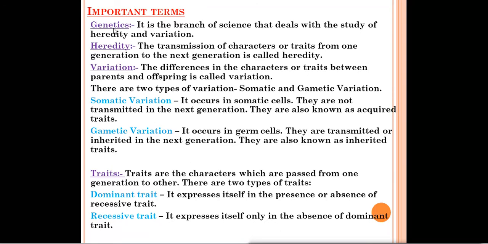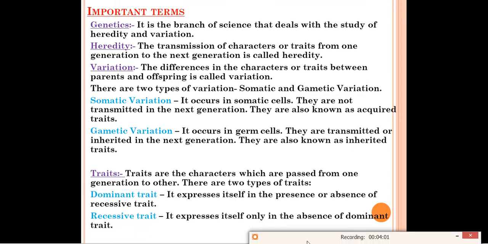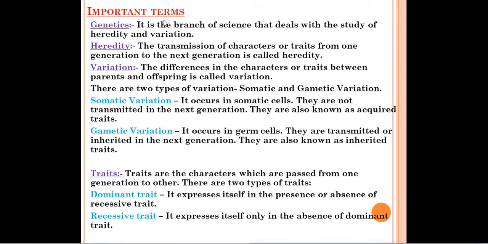Okay, now we'll start with the first term, that is genetics. So what is genetics? It is a branch of science that deals with the study of heredity and variation. Means as we have so many branches of science like physics, chemistry, biology, like that genetics is also one of the branches of science in which the study of heredity and variation is done. Heredity and variation are studied under the branch of science called genetics.